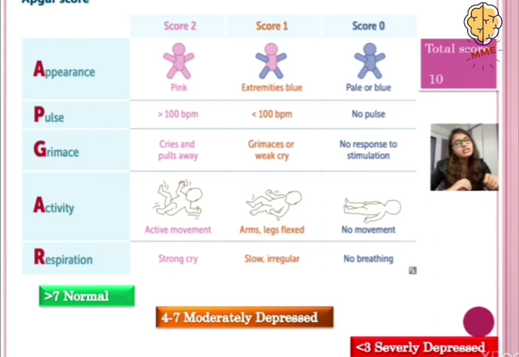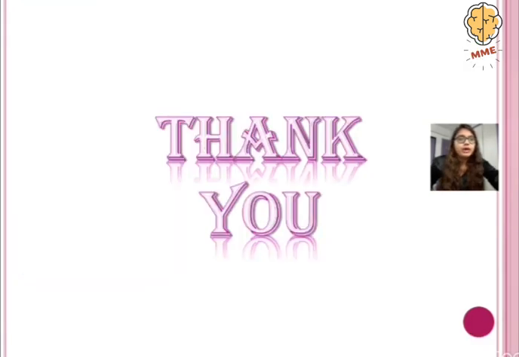And in respiration, if there is a strong cry, then score 2. If there is a slow and irregular cry, then score 1. And if there is no breathing at all, then score 0. So basically we have to add up all the scores, find the total, and according to that we can find out if the baby is normal, moderately depressed or severely depressed. Thank you.